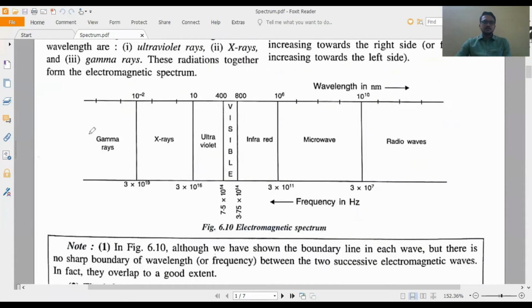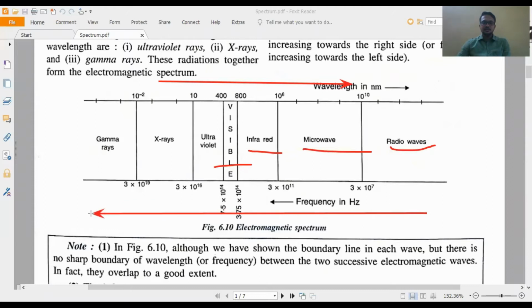Okay, so this is the diagram given. When we are going in this direction, what is happening? Wavelength is increasing: gamma ray, then X-ray, then ultraviolet ray, then infrared, visible is here, then microwave, then radio wave. But when we are going in the opposite direction, in the reverse direction, then what happens?